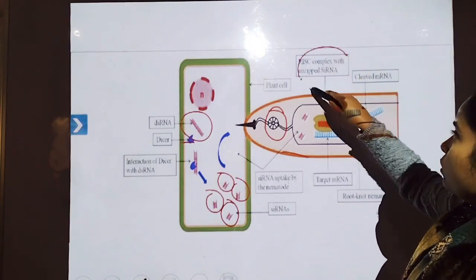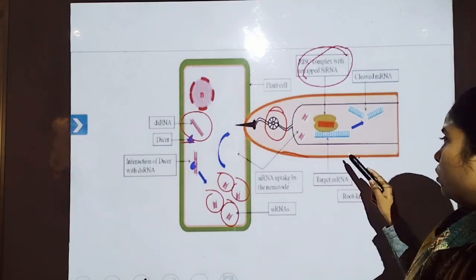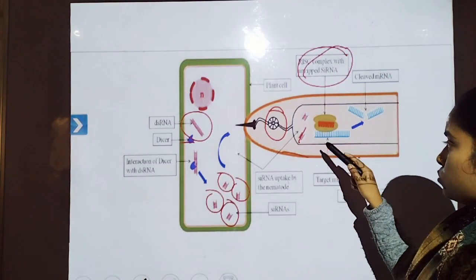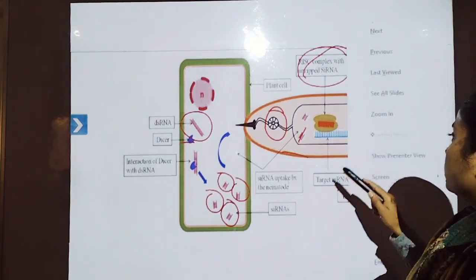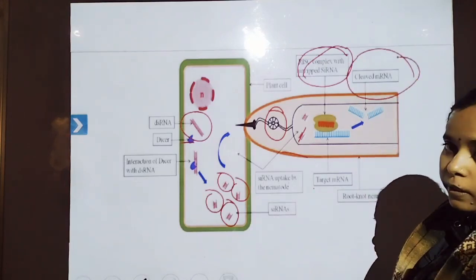Here, Meloidogyne incognita has the RISC complex, through which it differentiates these two strands and synthesizes the main strand of RNA.